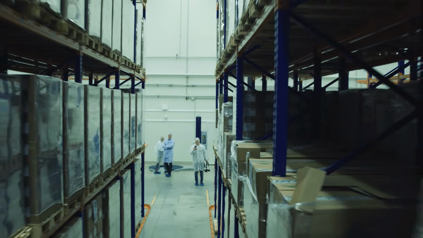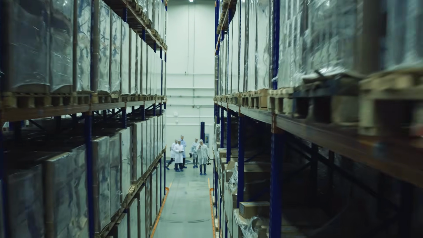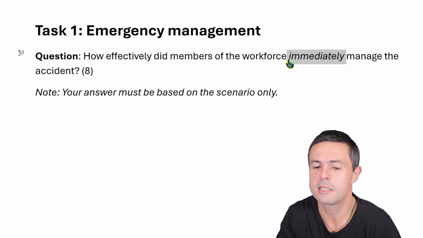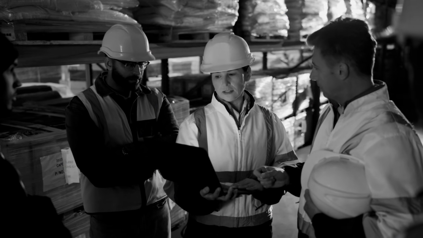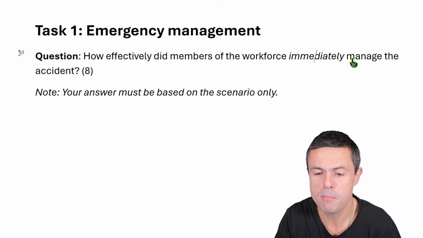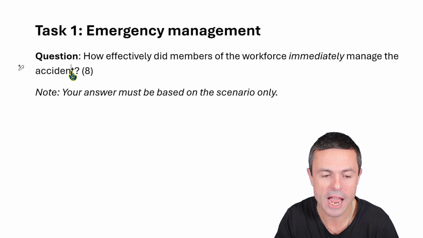That means everybody. How effectively did they immediately, and notice immediately is italicized. Immediately means it's the stuff immediately after. It's not later, it's not the investigation later, it's not handling the HSE or making improvements a week or 2 weeks later. It's at the scene. How did they immediately manage the accident?